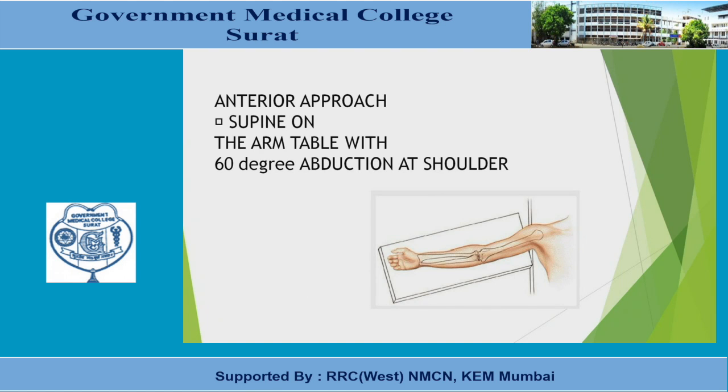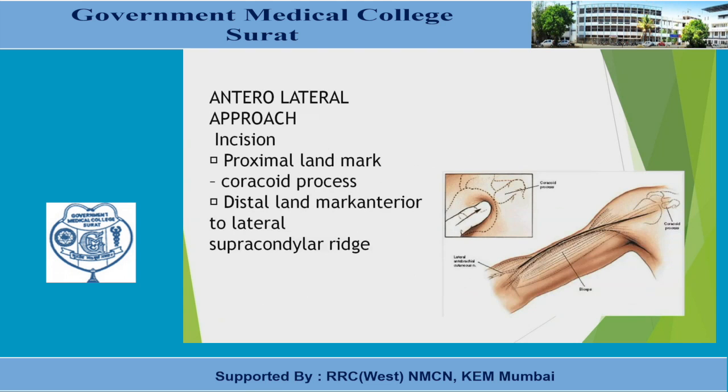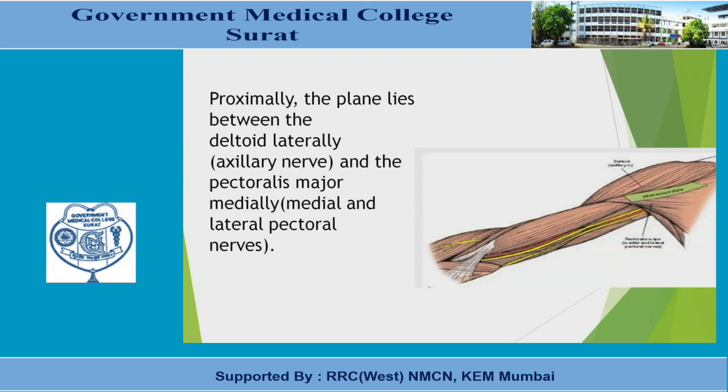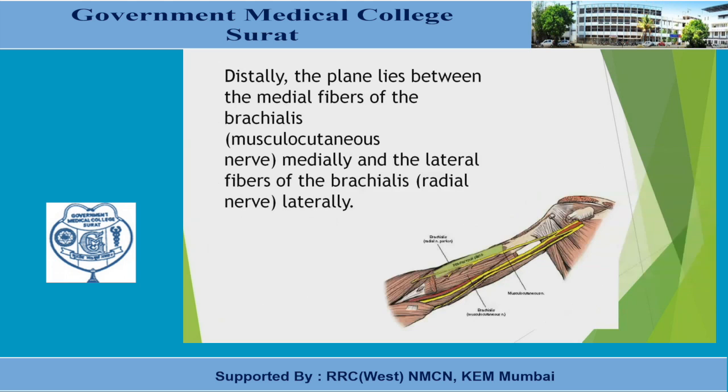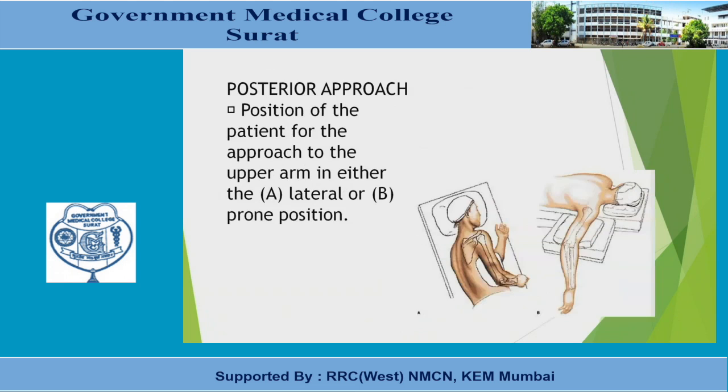There are so many approaches. One is the anterior approach. The arm is supinated on the table. In the anterior approach, the proximal landmark of the incision is the coracoid process. The distal landmark is the lateral supracondylar region. Proximally the plane lies between the deltoid and the pectoralis major. Distally the plane lies between the medial fibers of the brachialis medially and the lateral fibers of the brachialis.